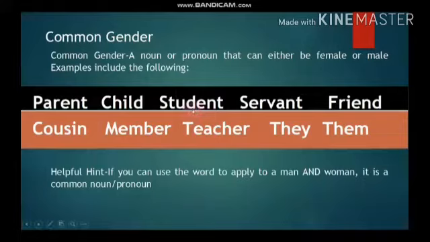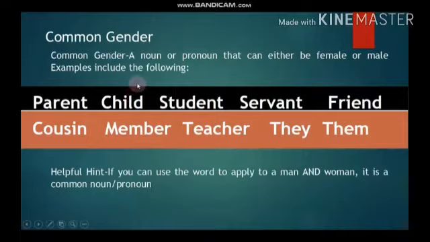Like the word student, we all know that both male and female are called student, and this term refers to both of them. Like servant, friend, cousin, member, teacher, they, them. All these words basically refer to male and female together as a whole. So we can say that common gender is that word which refers to both male and female at the same time. So we will call such a word a common gender.